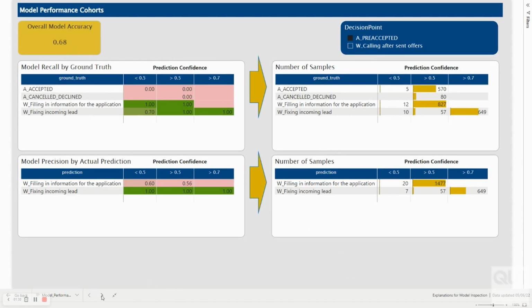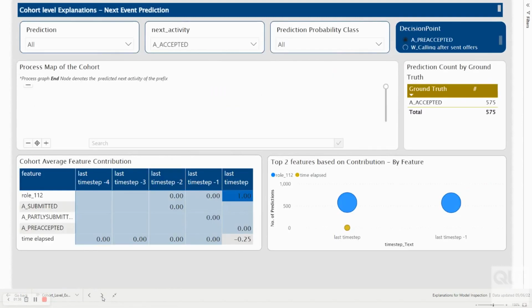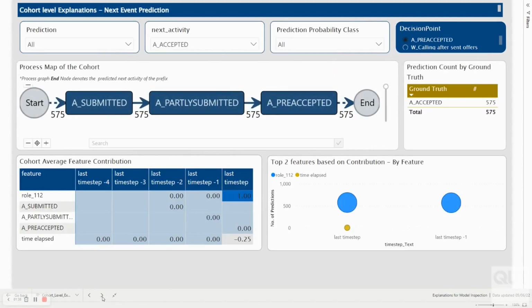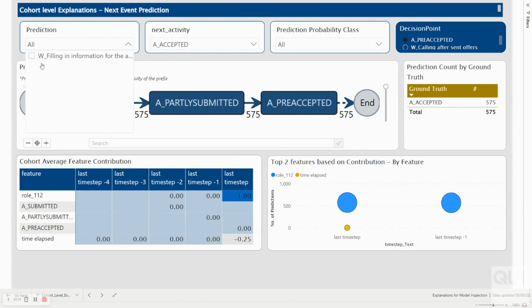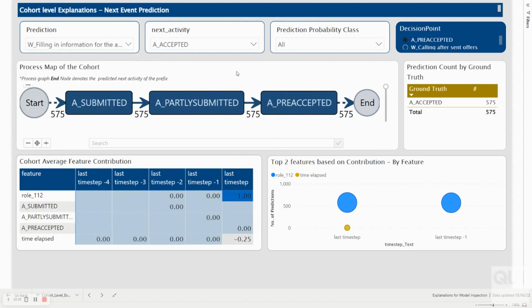Then we go and see what is happening at these targets. So we can see that we select the target A accepted. We can see that the process map that leads to the next activity A accepted is fairly simple, just 3 steps. And then we look at what are the predictions that were made when the ground truth is A accepted. So the only prediction that was made is the W filling in information for the application. We click that and then see what the feature contribution looks like.